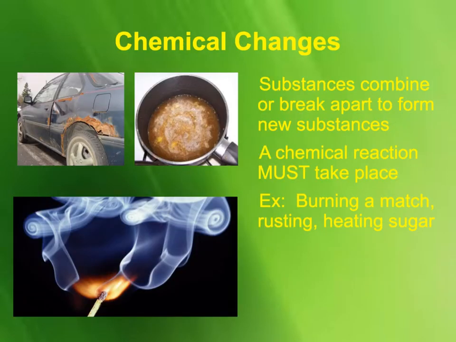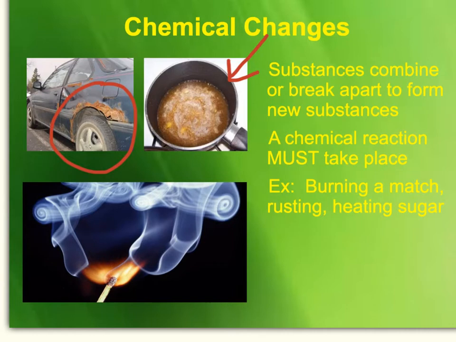Chemical changes, however, break apart or combine matter to create a new substance. Here we see an example of a chemical change on the car. It's an example of rust, which scientists call oxidation. It's oxygen, water, and iron coming together, and that chemically changes that metal. I can't turn the metal back to what it started as. It's been changed into a new substance.